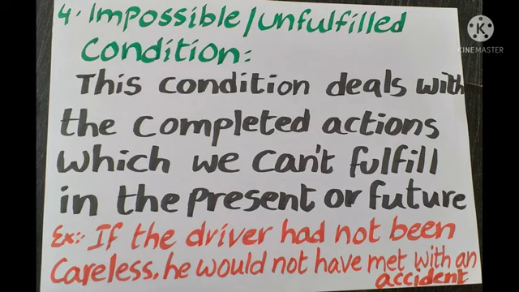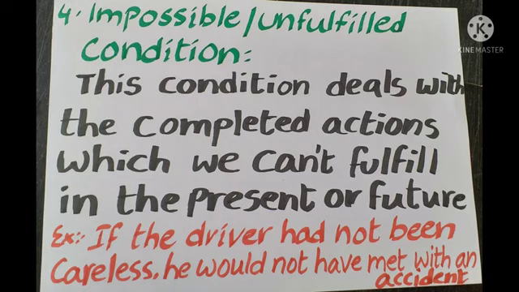Do you understand this? Almost all completed in the past tense, there is no scope to fulfill the action in present or future. That is impossible or unfulfilled condition. Like that, another example I am going to tell you. Hari studied well, he got good marks. If Hari had not studied well, see, if Hari had not studied well, what would have happened?